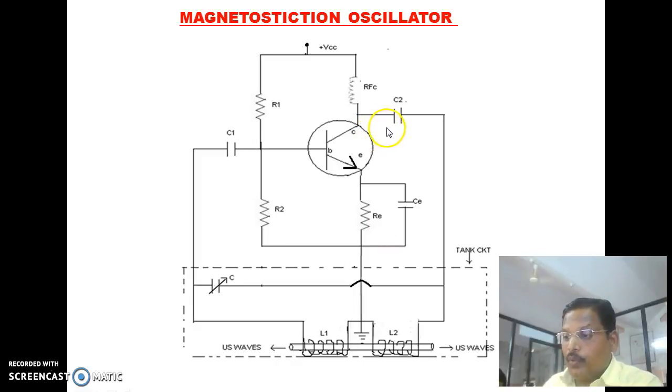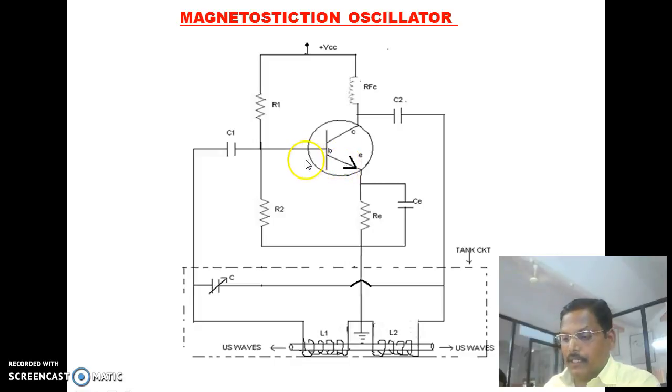Now this output voltage is given to the coil L2, which charges in the form of a magnetic field and then discharges through the capacitor C. Further, the capacitor discharges through the coil L1, which develops the voltage at the input of the amplifier, that is the transistor. So in this way the working is going on.